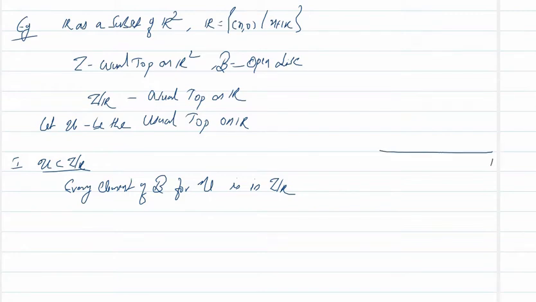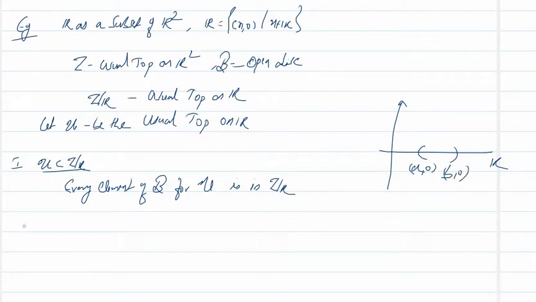So this is R. This is an arbitrary member of the base, an open interval (a, b). Now this (a, b), when viewed as a member of R2, will be of the form (a, 0), (b, 0).